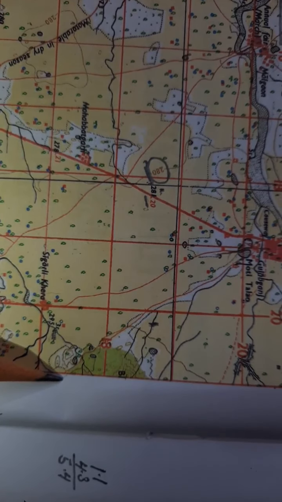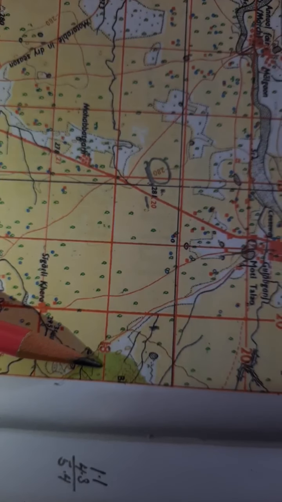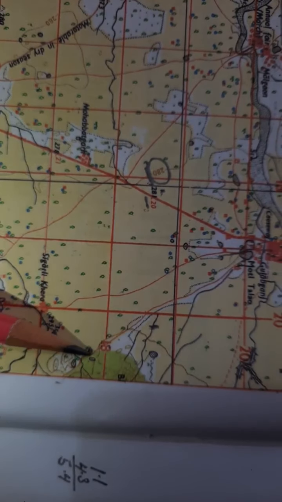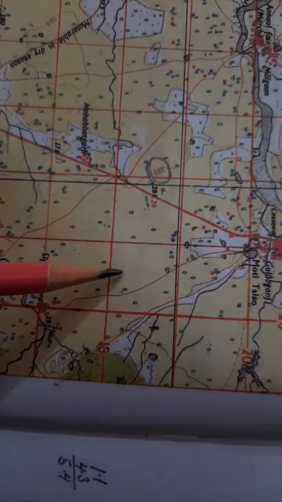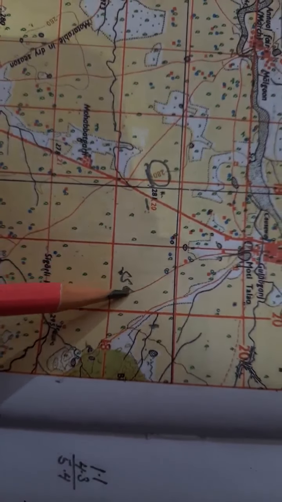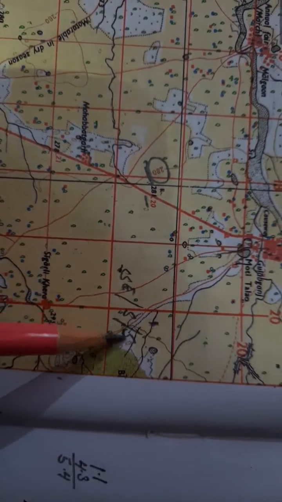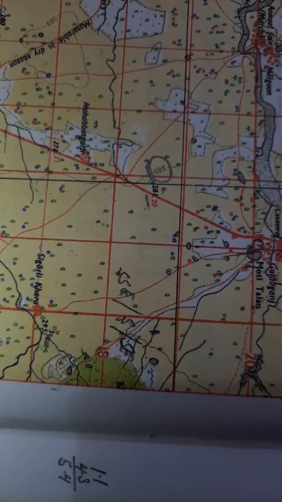So what is the direction of Hermitia from Gulabganj? The person is walking to the southeast direction, or south direction, or south southeast direction. That is all correct, because it comes exactly in the south southeast, south or southeast direction. So that is one question.